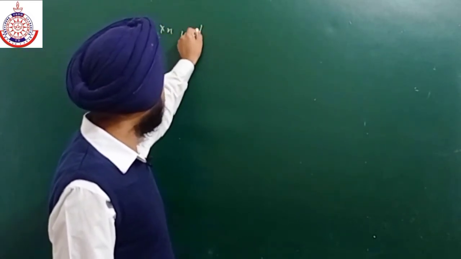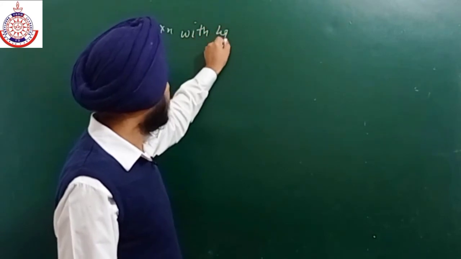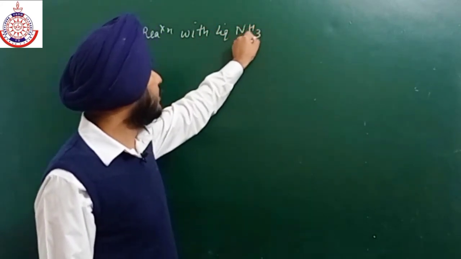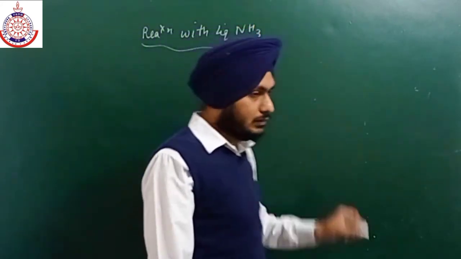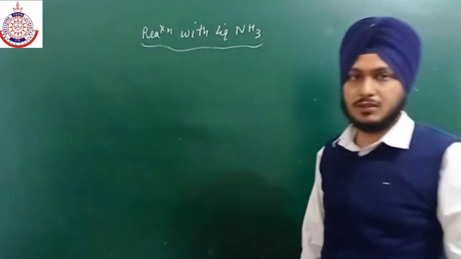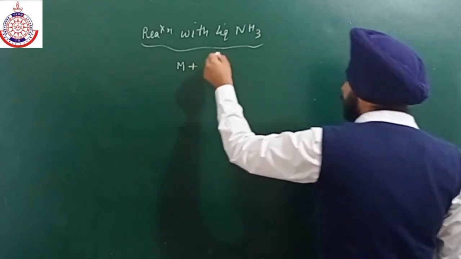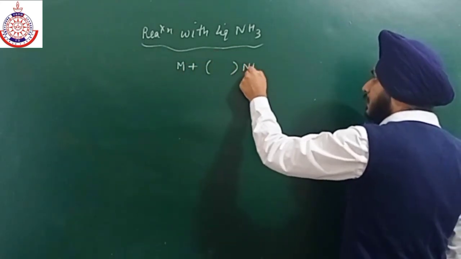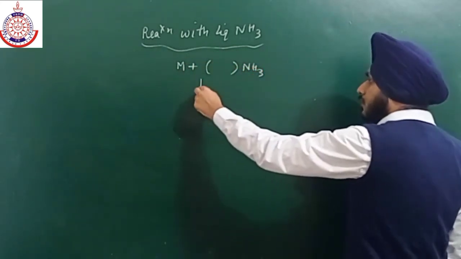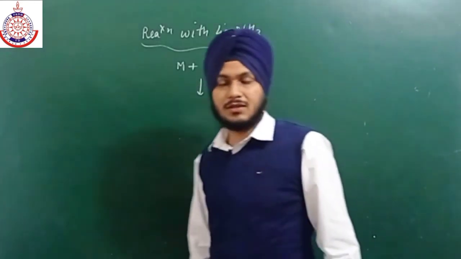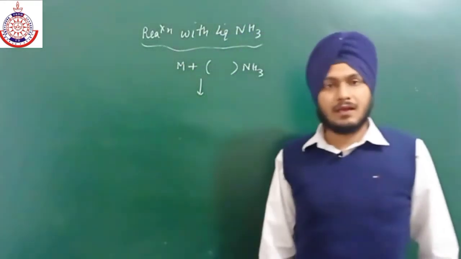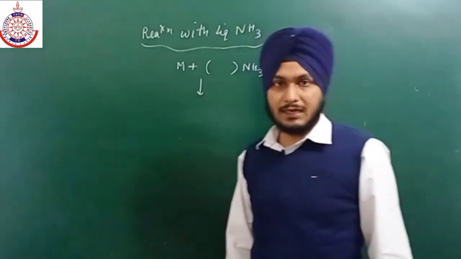When metals react with liquid ammonia, they form blue colored solutions. Why do they form blue solutions? Due to the formation of ammoniated cations and ammoniated electrons.